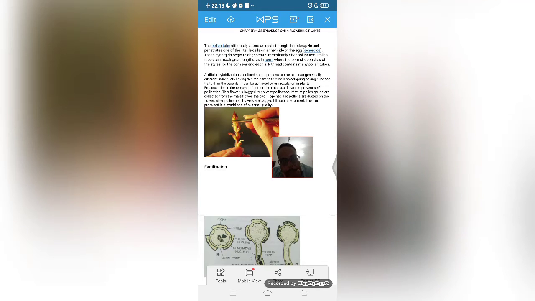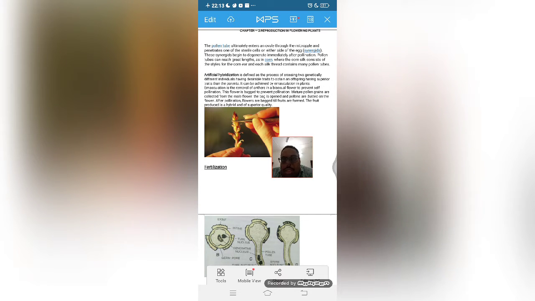To see about how fertilization takes place. Before entering into the point of fertilization, we have to see there is one topic given in a textbook which is known as artificial hybridization. This comes afterwards also in improvement of food resources, those areas also this technique comes.